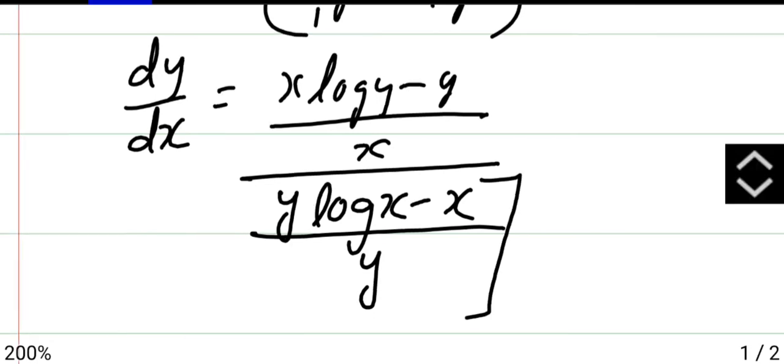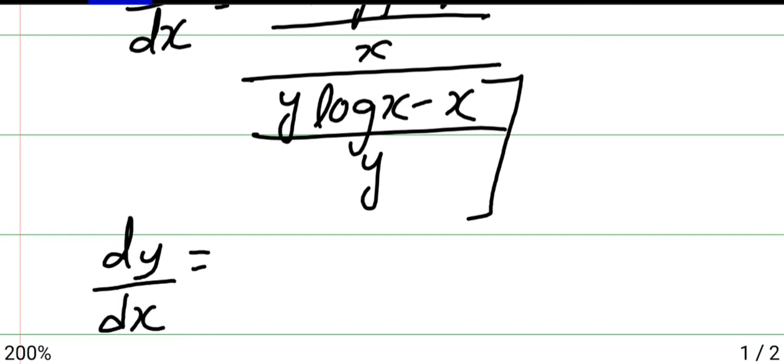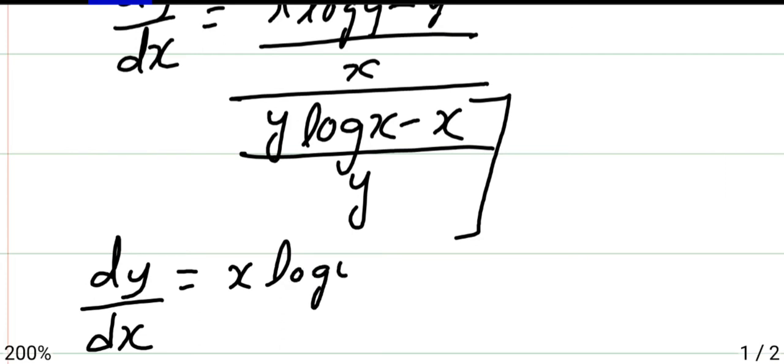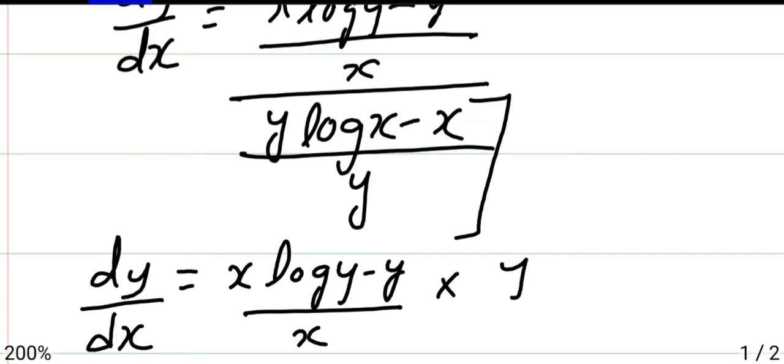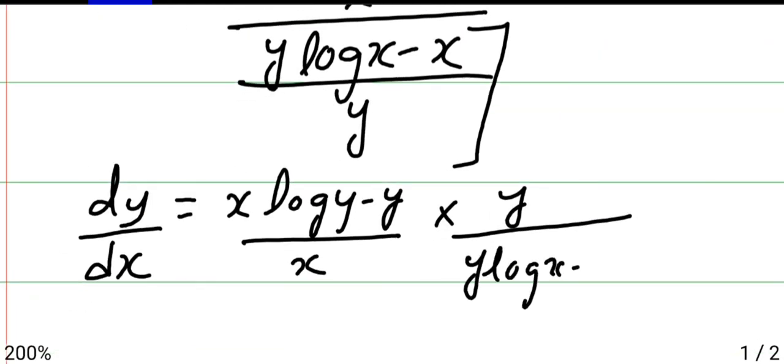So denominator, if you have a fraction, we have to send it to the numerator by taking the reciprocal, that is x log y minus y divided by x into y divided by y log x minus x.